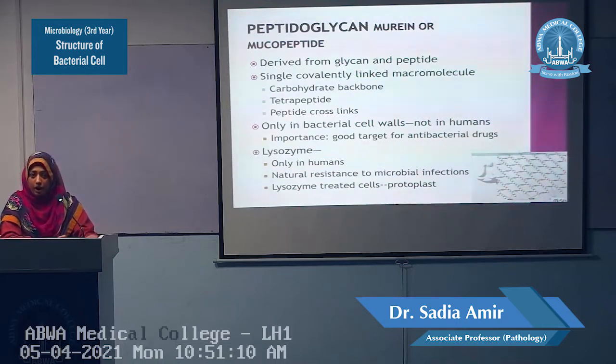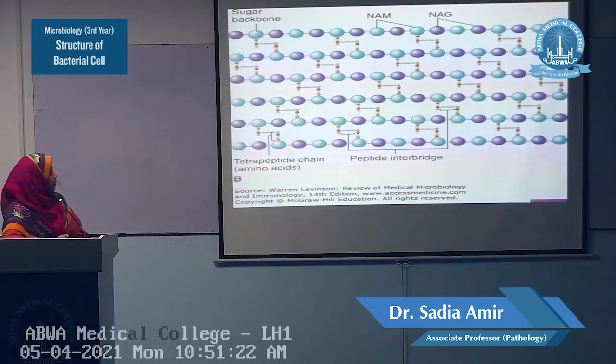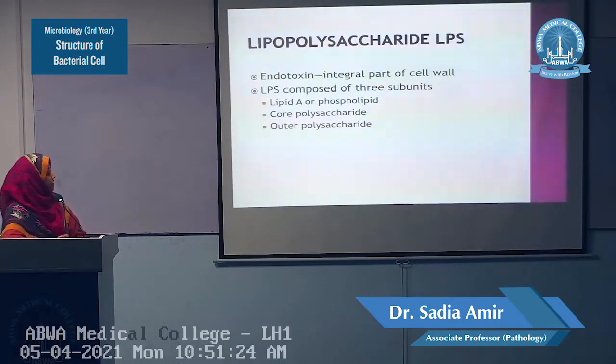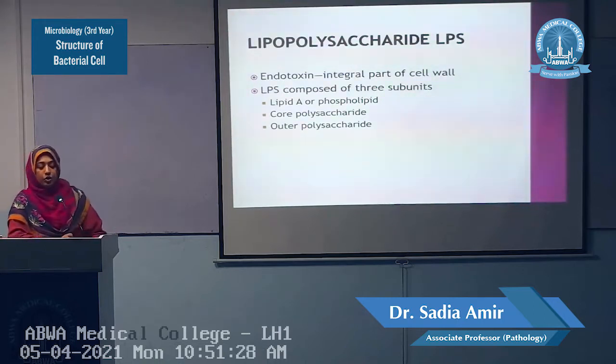If the lysozyme treated cells are placed in a solution which contains the same osmotic pressure as the osmotic pressure of the interior of the cell, the cells will form a spherical shape which is called a protoplast. So, this is the peptidoglycan.